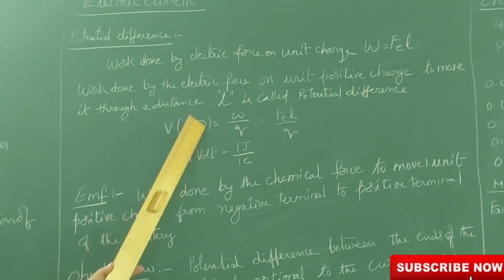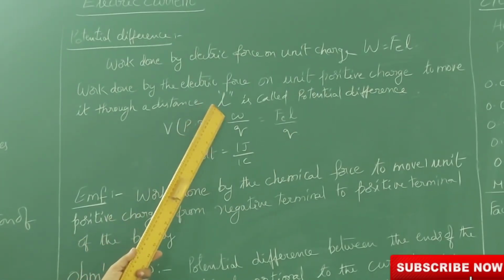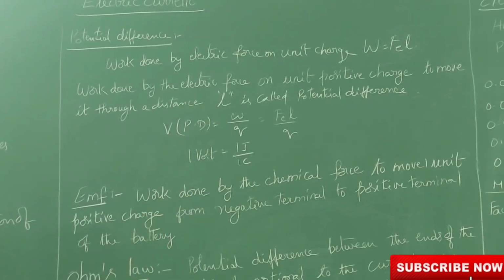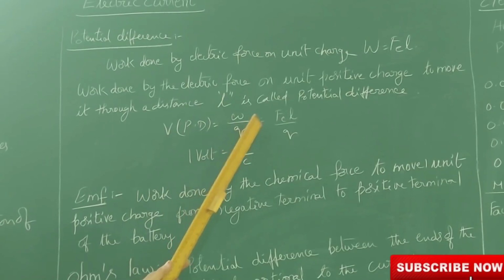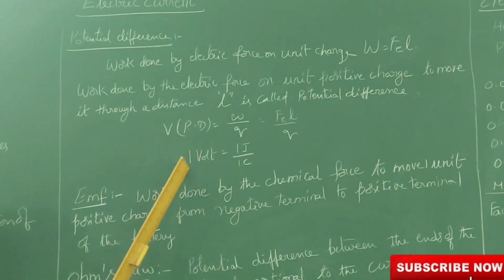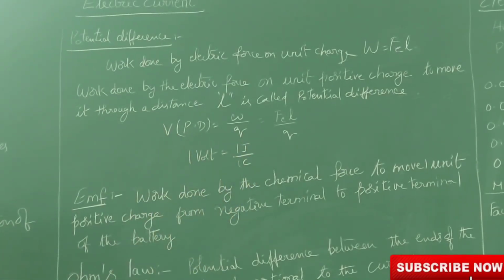Here the distance is the length of the conductor. So potential difference V is equal to W by Q, that is Fe into L by Q. The unit of potential difference is volt, equal to 1 joule per coulomb. C means coulomb. 1 joule per 1 coulomb is called 1 volt.